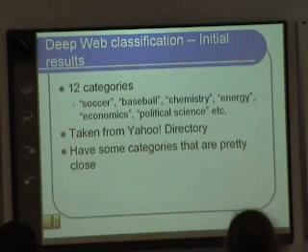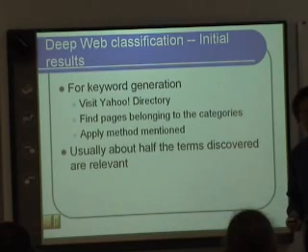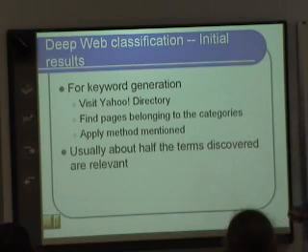Right. So we take this from the Yahoo directory. We want an objective source, and since Yahoo has already done this kind of categorization, let's pull them from Yahoo. So for keyword generation, once again, we visit the Yahoo directory for now. We look at pages belonging to those categories. How many of you know about the Yahoo directory? Before Yahoo became famous for its search engine, they actually had a directory. It lists the websites for each category. So we find pages belonging to the categories.